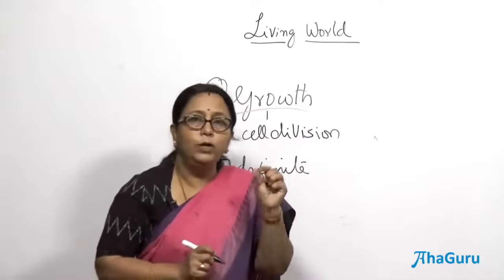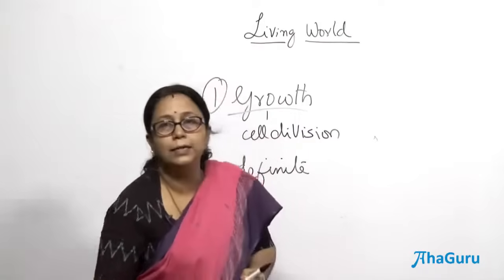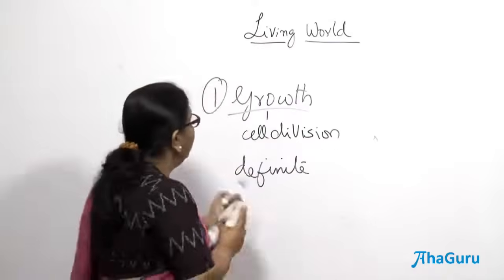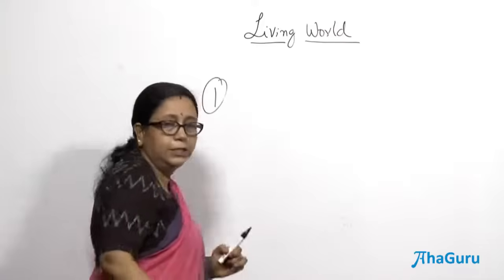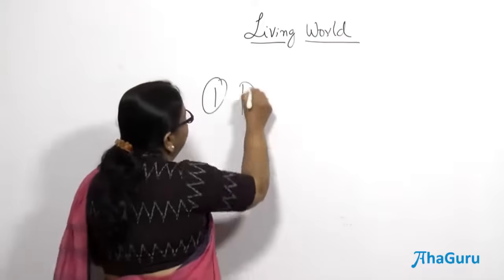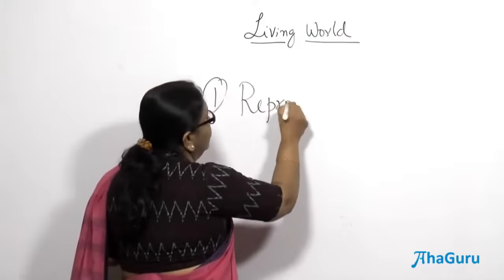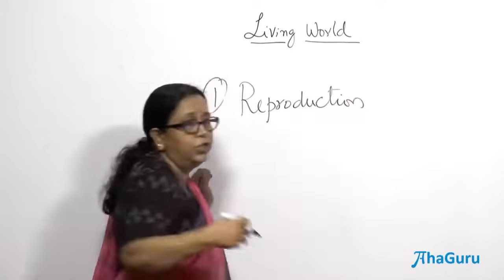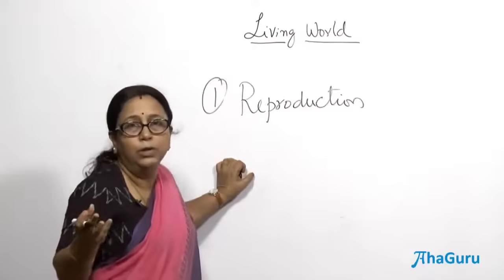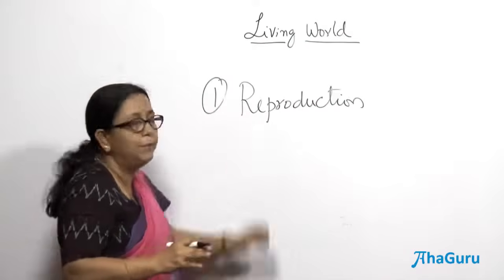But then if you look at another character, let us look at, say for example, reproduction. You all know, reproduction is what? Reproduction is producing offsprings or progeny which are more or less similar to the parents. So, that is what is reproduction.